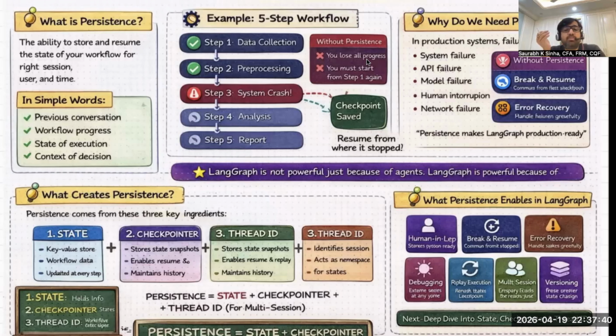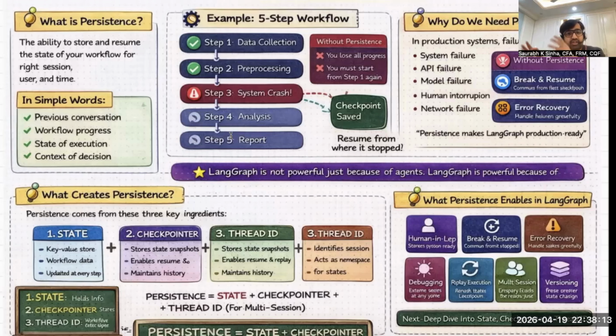So what do checkpointers provide? Checkpointers provide storage. Because of checkpointers, you have a snapshot of the state. They also provide resume and restart capability if the workflow breaks, pauses, or stops. The checkpointer saves the snapshot of the state, or the snapshot of the workflow progress.